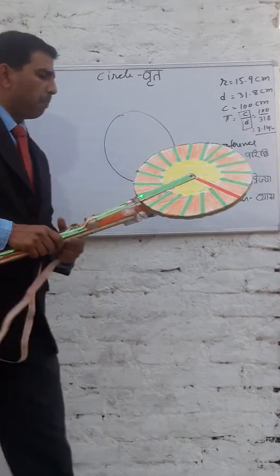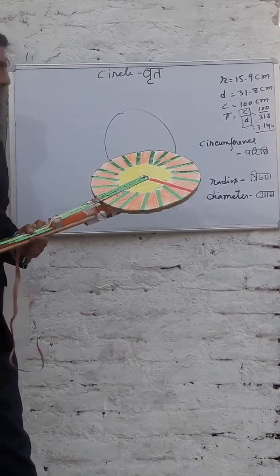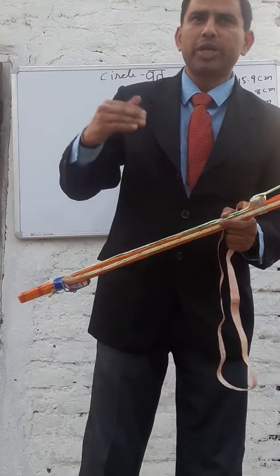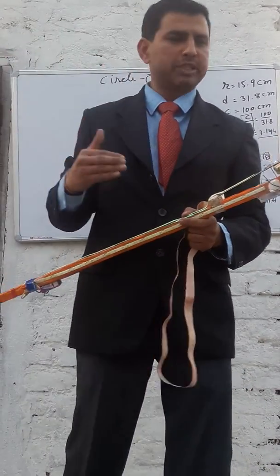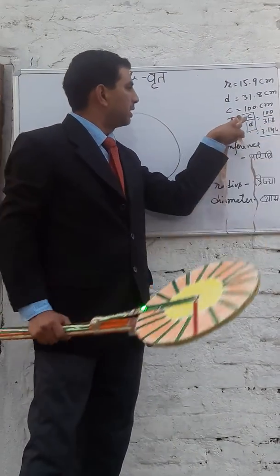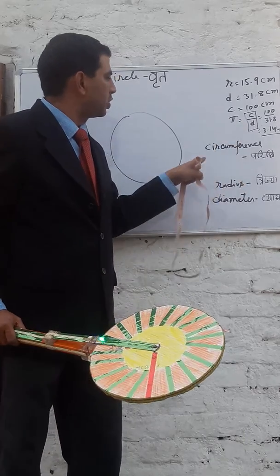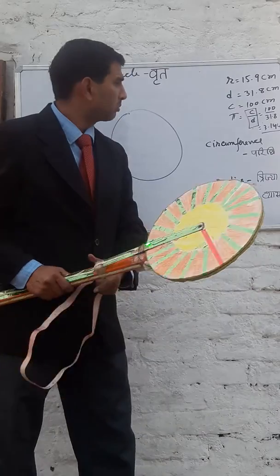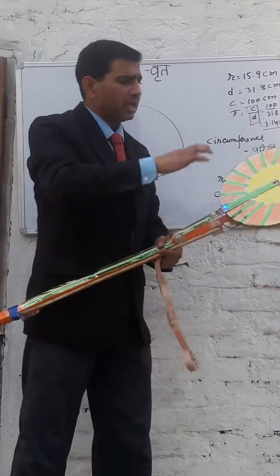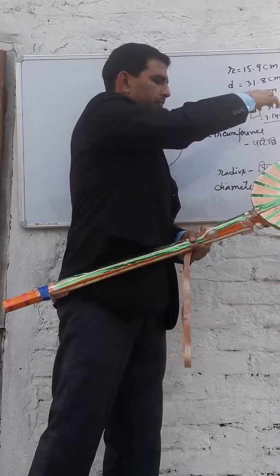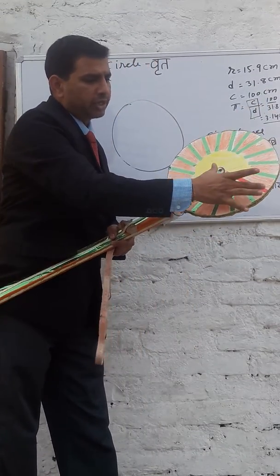Now children find it difficult to understand what pi actually is. Pi itself is an irrational number, and there is a lot of discussion about it, and we will learn more about pi in higher classes. But at your level, just remember C divided by D, where C is the circumference, paridhi, and D is the diameter, vyas.